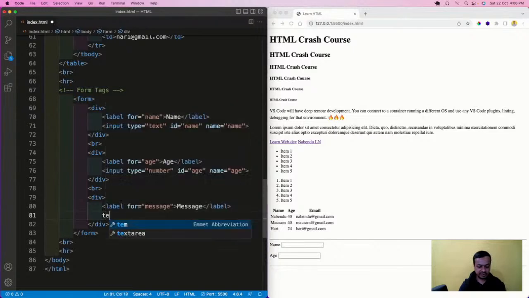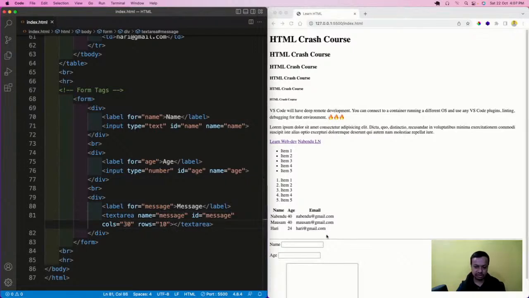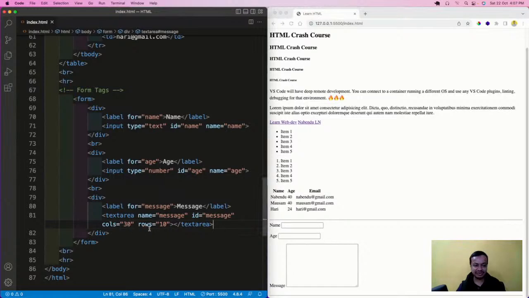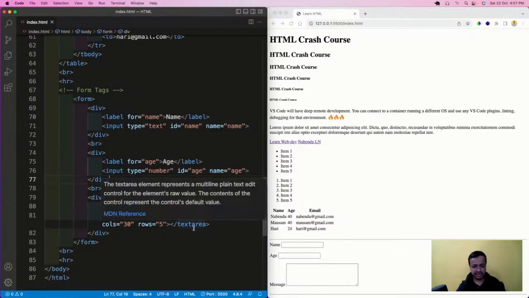And there is something known as a textarea, which is a very common thing, because when you post something on Facebook or LinkedIn, that is a textarea. So the message id is message, and cols and rows are there. That is making it quite big. I don't want cols, but I will go with rows of 5. So my message box is there. This is how the textarea works.